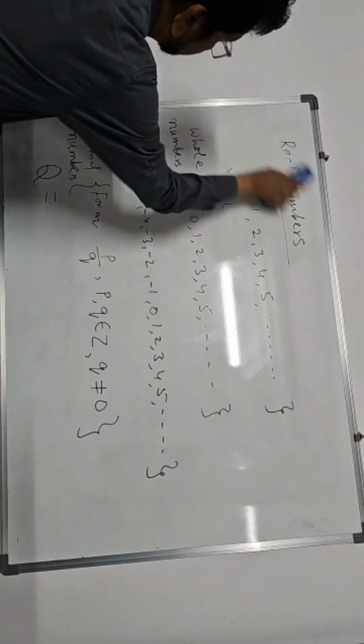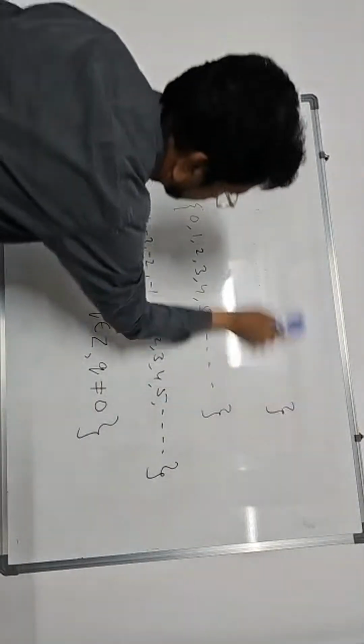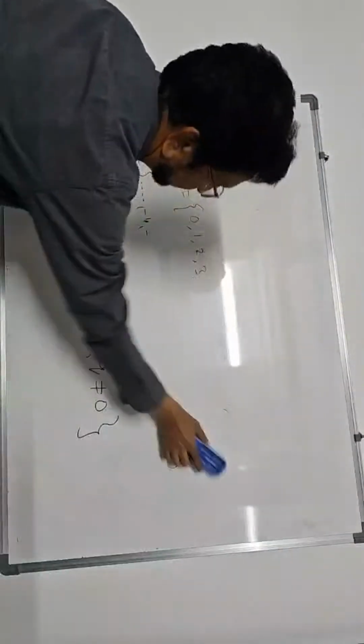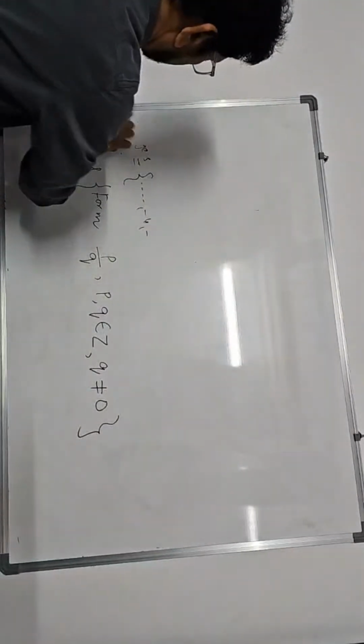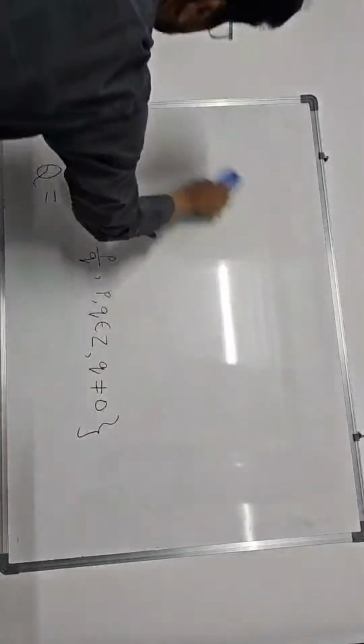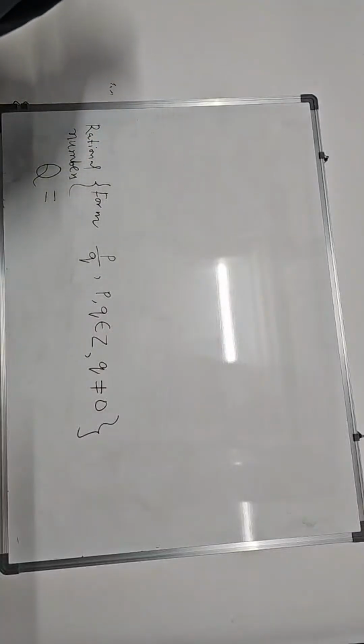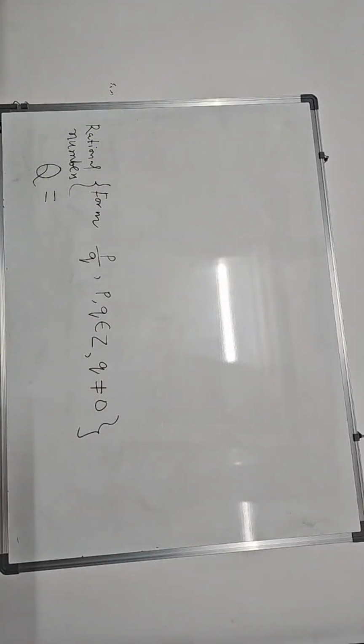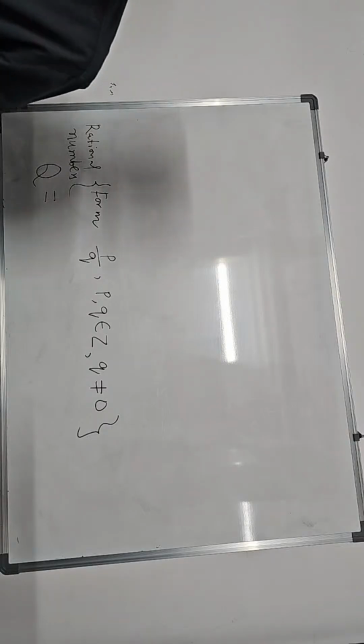Now, in rational numbers, we get some forms.